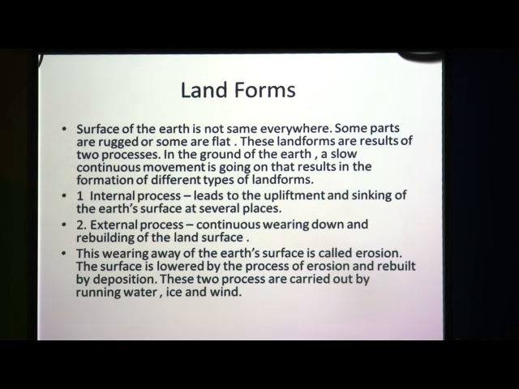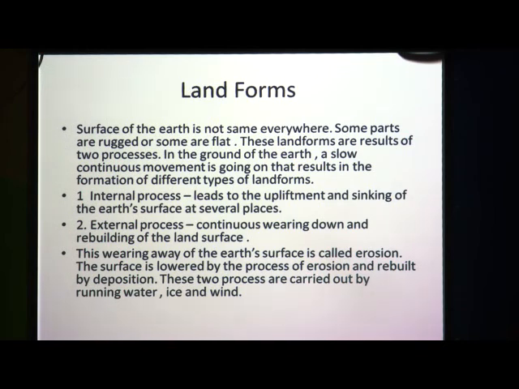The agents that carry all such things may be wind, running water, and also ice. So this wearing away of the earth's surface is called erosion. Means the taking away of the earth's surface materials from one place to another by wind, water or ice is called erosion.